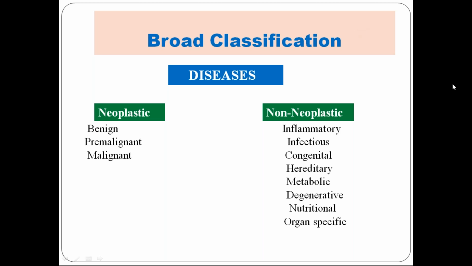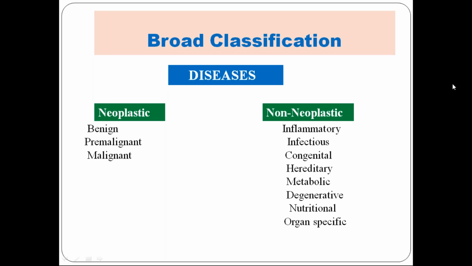So what is pathology? In simple terms, any alteration in physiological and biochemical pathways in the body due to any causative factor or etiological agent leads to morphological changes in the organ or a part of the body.